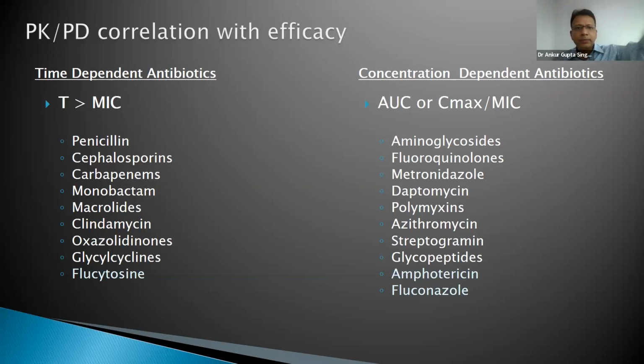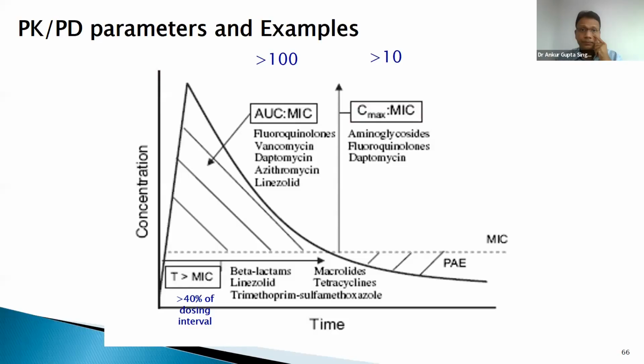For starters, let's remember this list of drugs which are time dependent and the list of drugs which are concentration dependent. All beta-lactams, PCMC you see here, are time dependent. Fluoroquinolones, aminoglycosides, even your colistin, these are concentration-dependent drugs. Now let's see what happens.